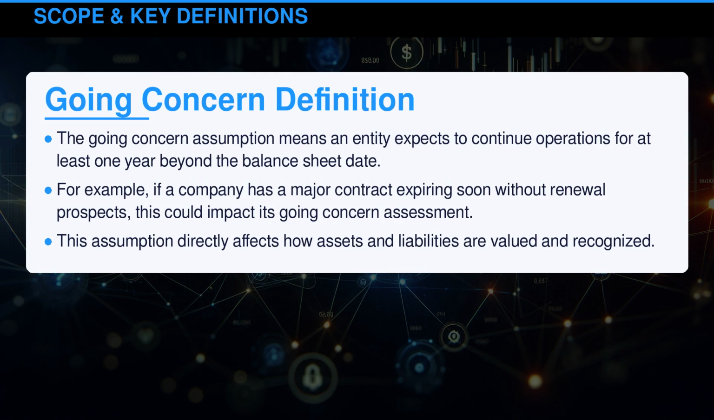The going concern assumption means an entity expects to continue operations for at least 1 year beyond the balance sheet date. For example, if a company has a major contract expiring soon without renewal prospects, this could impact its going concern assessment. This assumption directly affects how assets and liabilities are valued and recognized.